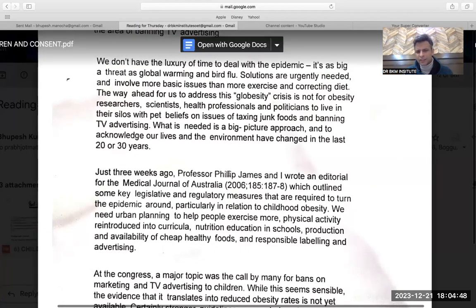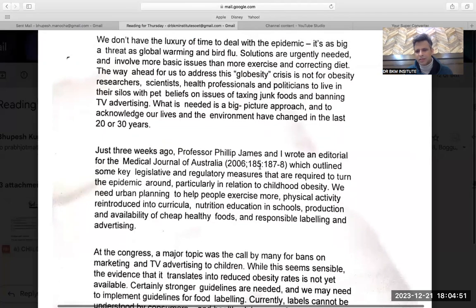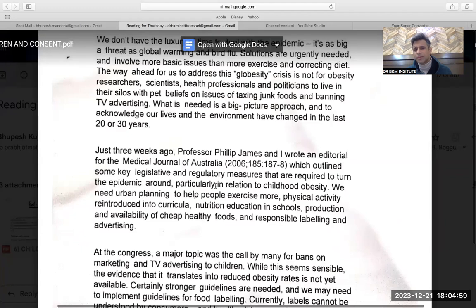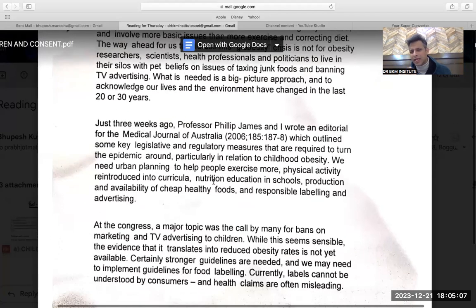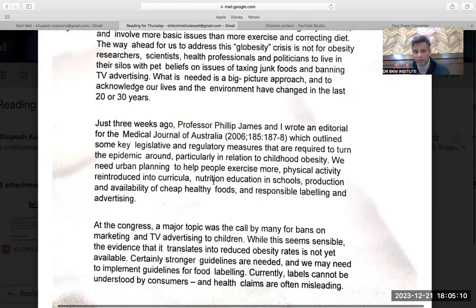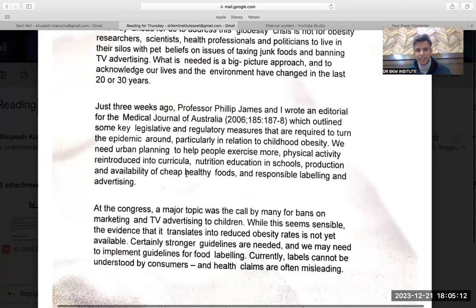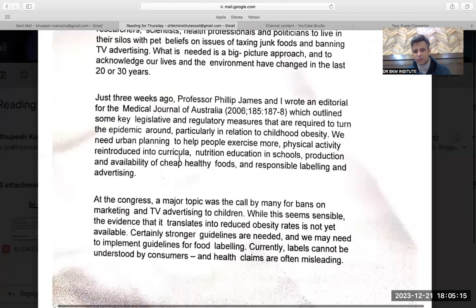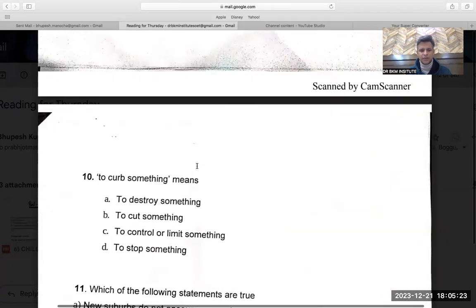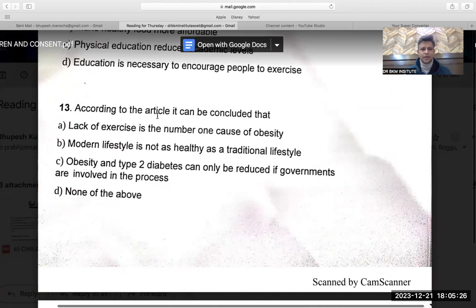Just 3 weeks ago, Professor Philip James and I wrote an editorial for the Medical Journal of Australia, which outlined some key legislative and regulatory measures that are required to turn the epidemic around, particularly in relation to childhood obesity. That means he is trying to make some legal changes. We need urban planning to help people exercise more. So he is focused on urban planning. That means cities should be planned that way. Reintroduce curriculum, nutrition education in schools, production and availability of cheap healthy foods, and responsible labeling and advertisement. So he wants everything, man. He wants everything. So let's see.